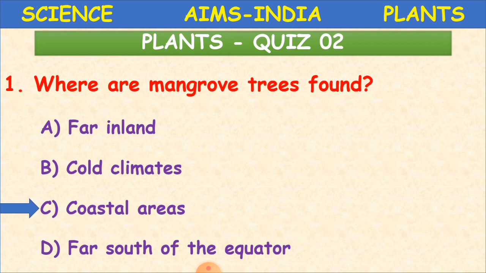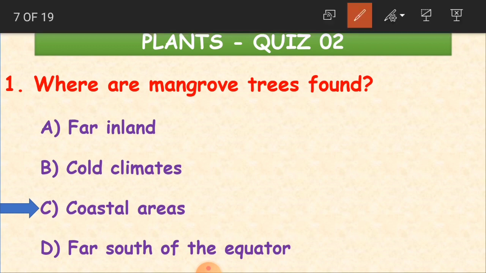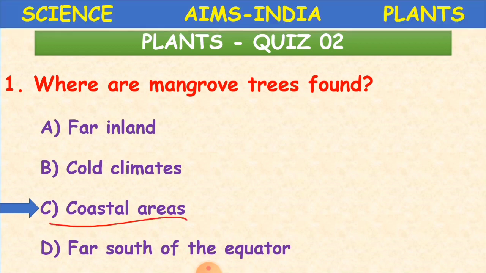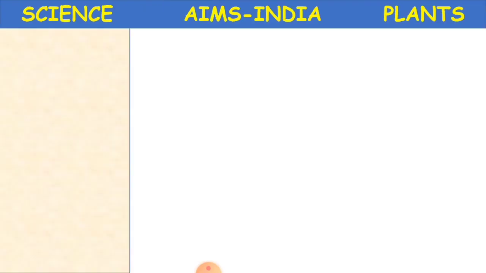Where are mangrove trees found? Coastal areas. That is what I said, like the wet areas. The areas near the oceans and seas are called coastal areas. We see mangrove trees in coastal areas. Clear children? Yes.